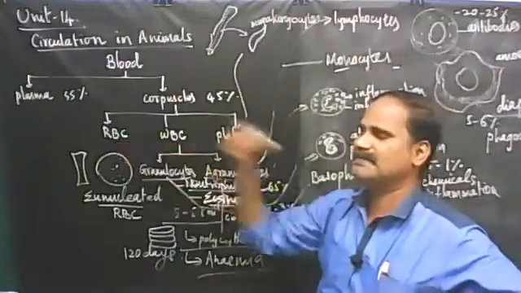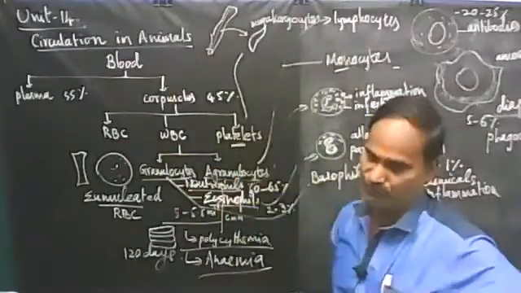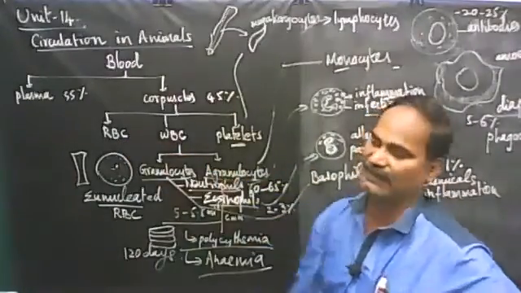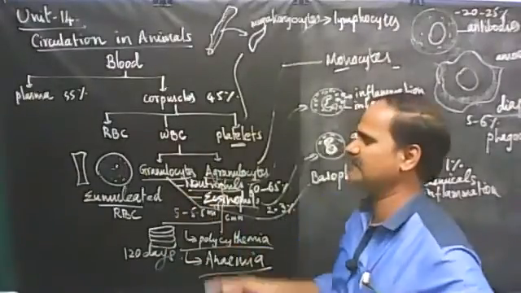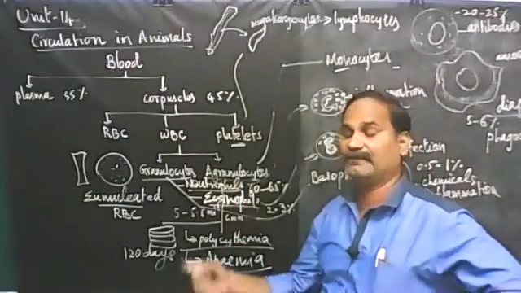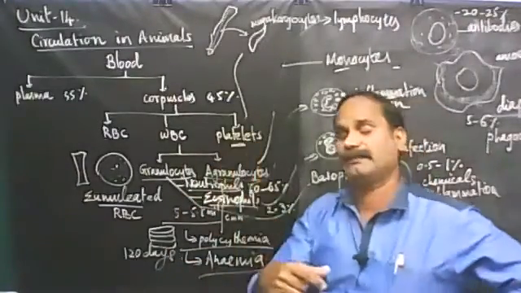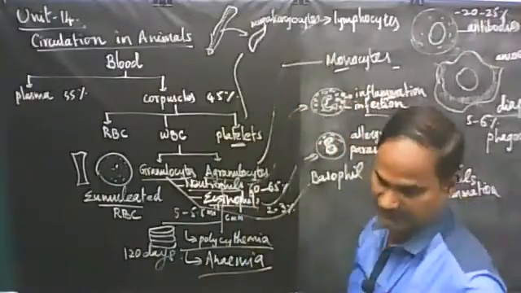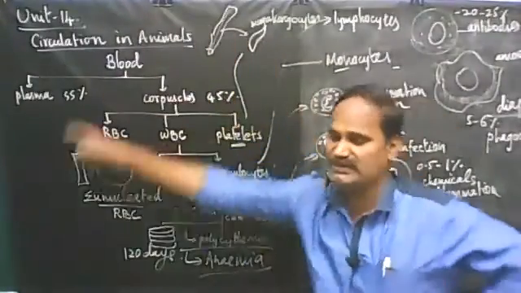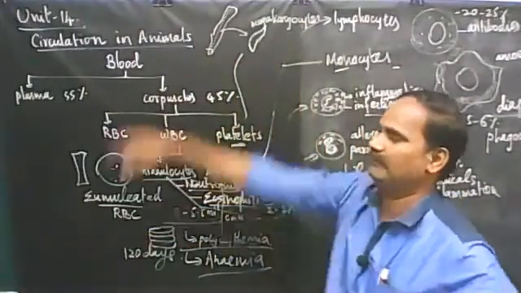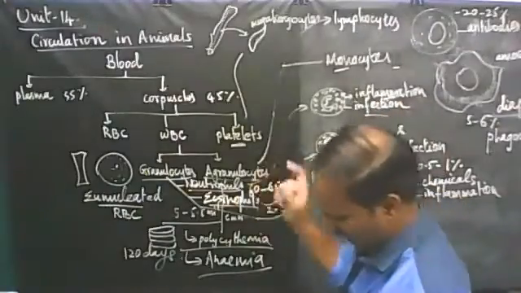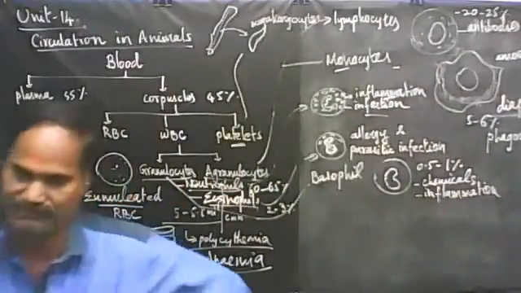But RBC, the lifespan of RBC is 110 to 120 days. RBC transport gases. WBC protect our body from pathogens. Platelets take part in blood coagulation. So these are the composition, the various components of blood. This is a very, very important 4-mark question.